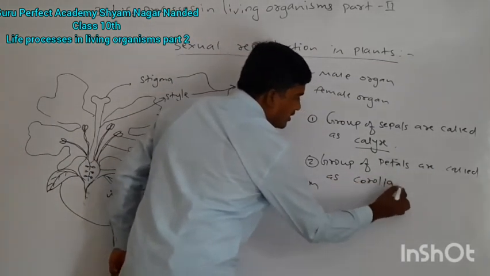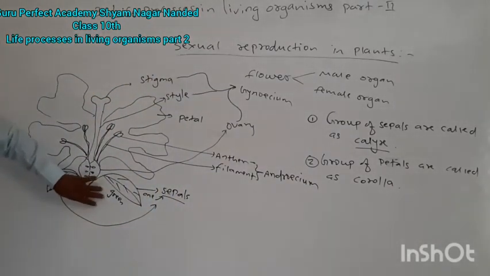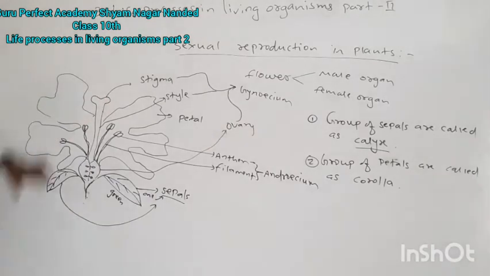Okay, corolla. We are moving from outside to inside of the flower.